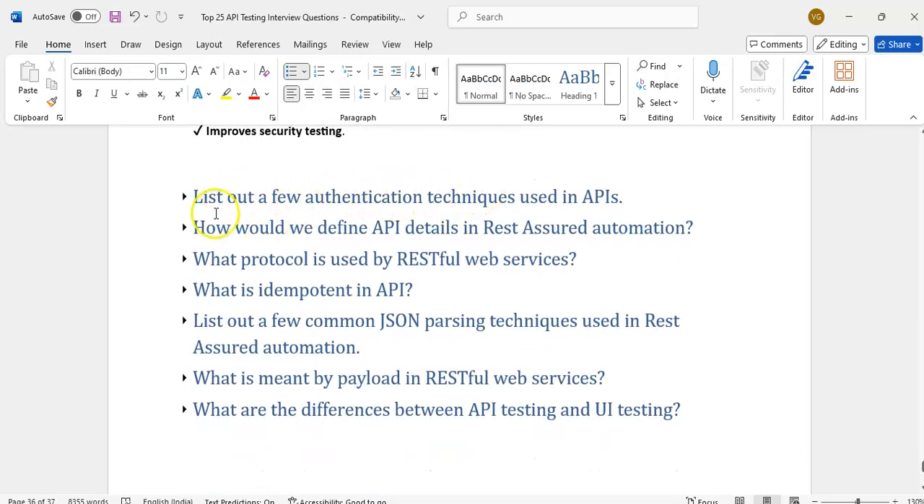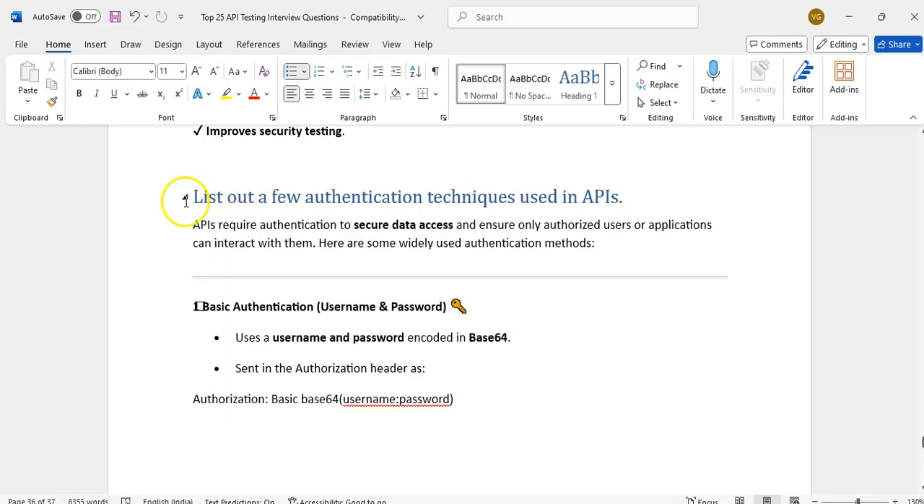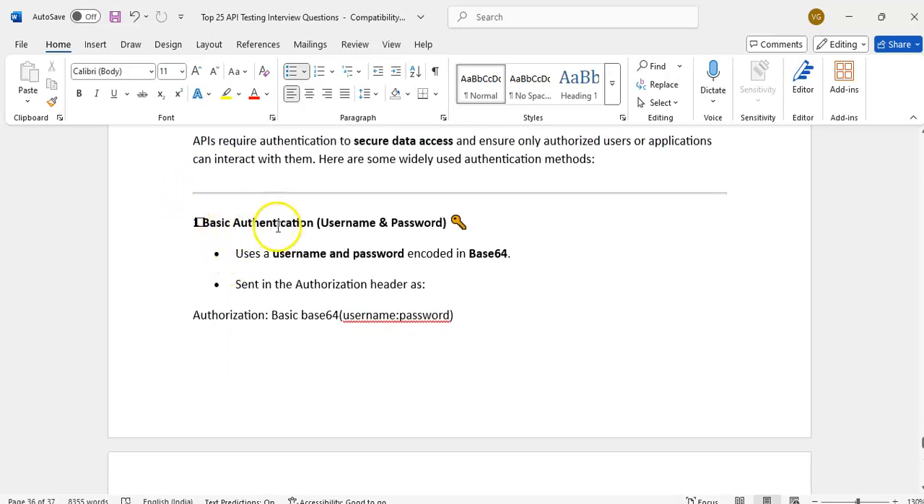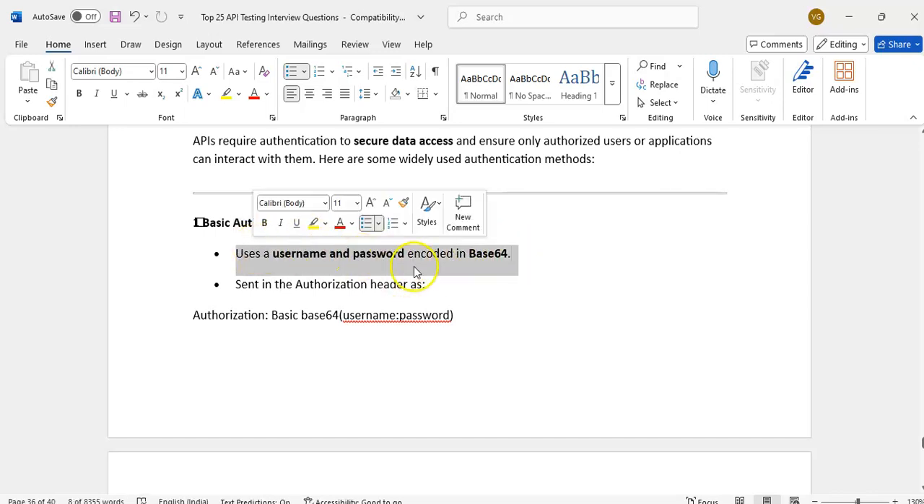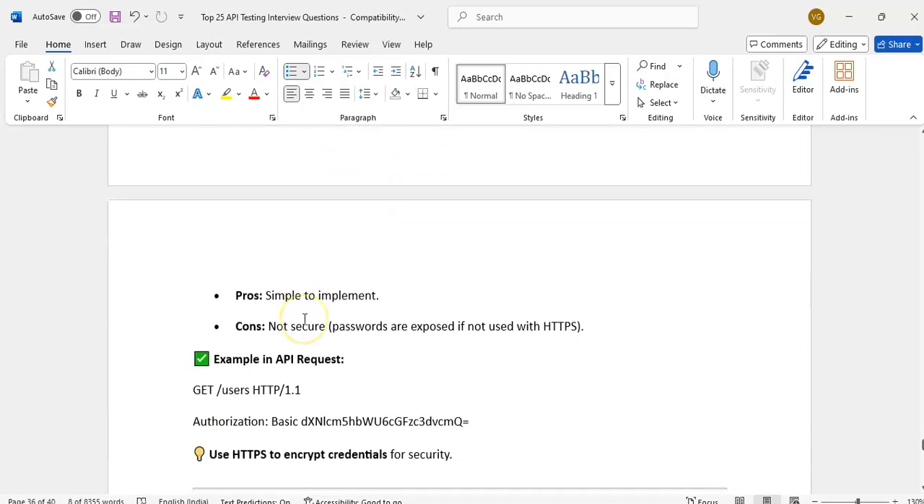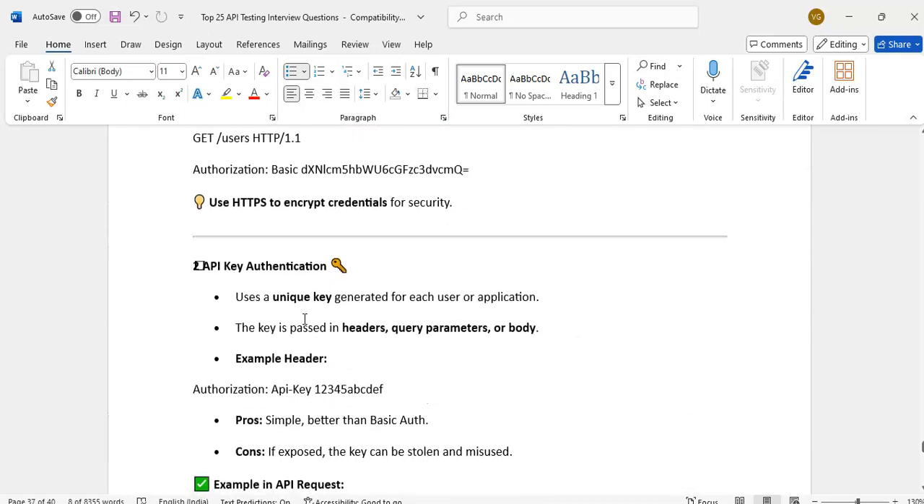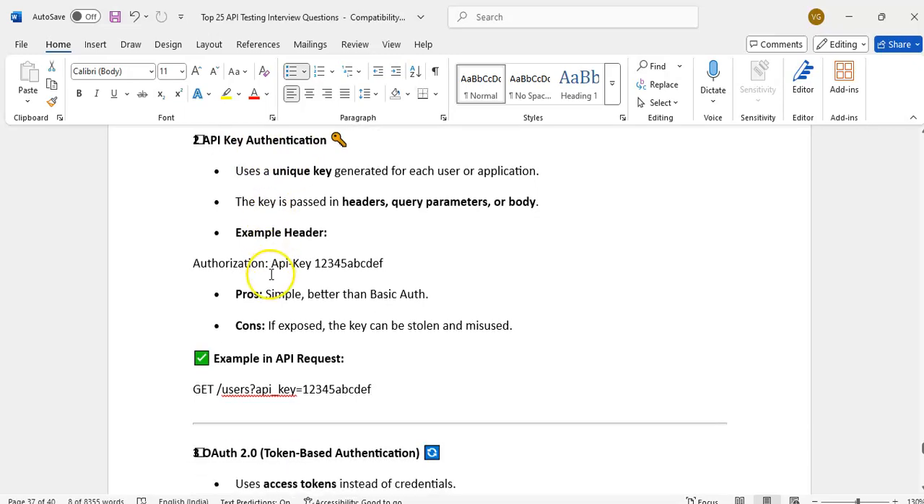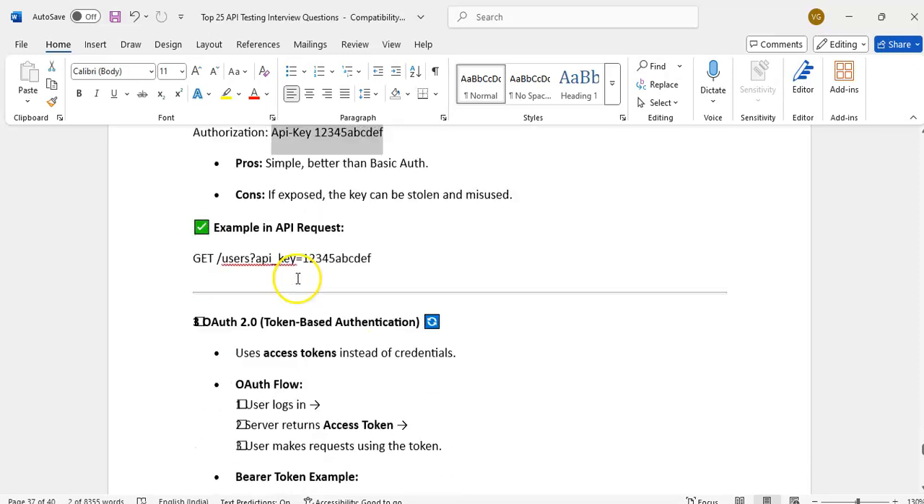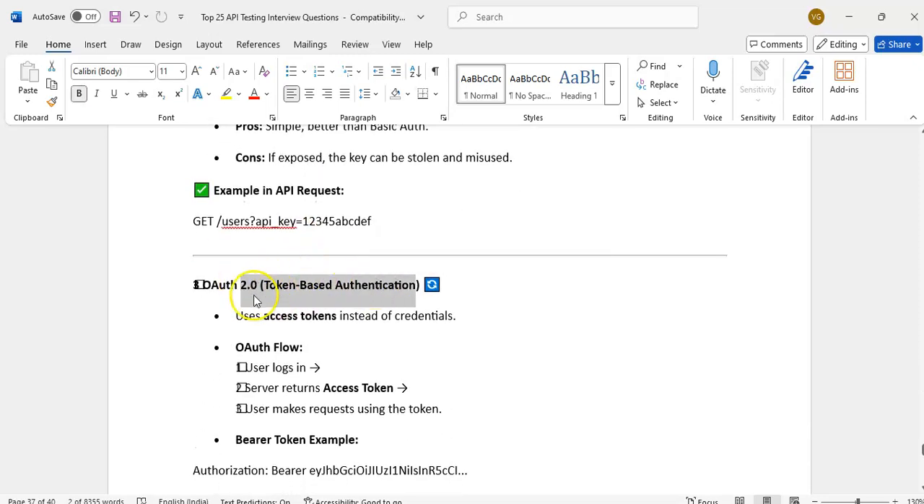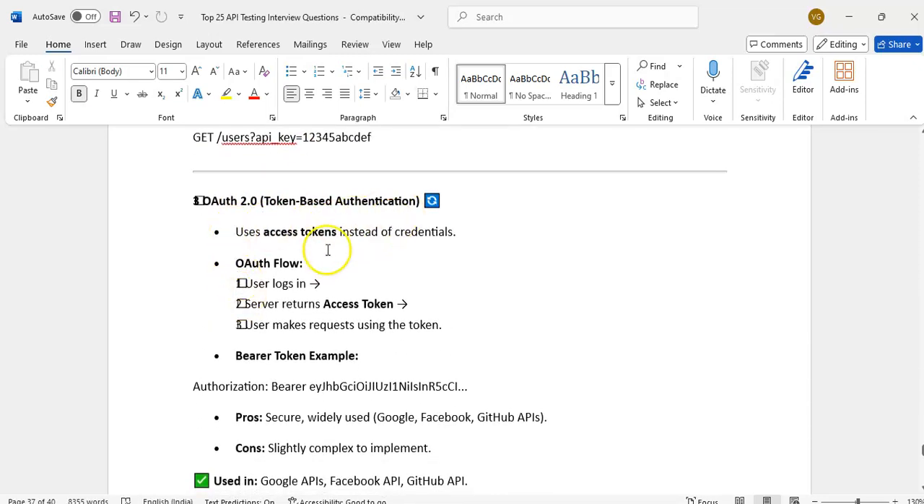List out a few authentication techniques. What are the authentication techniques? We have basic authentication, which means we send the username and password encoded in Base64. Directly we can pass the username and password. For API key authentication, sometimes the authorization is an API key. And OAuth 2: we can use OAuth 2 token-based authentication.